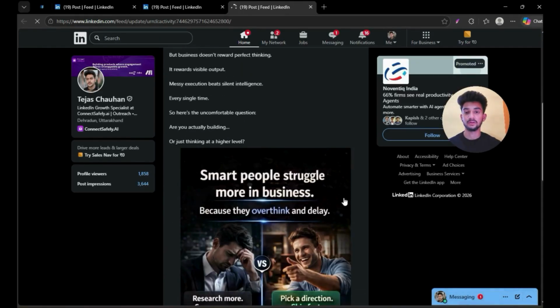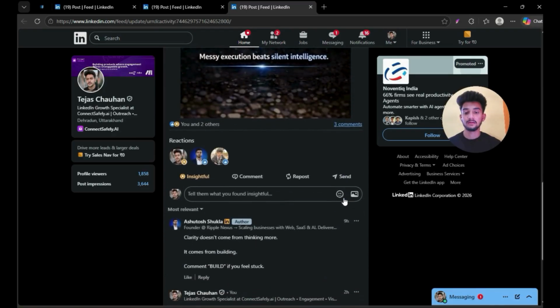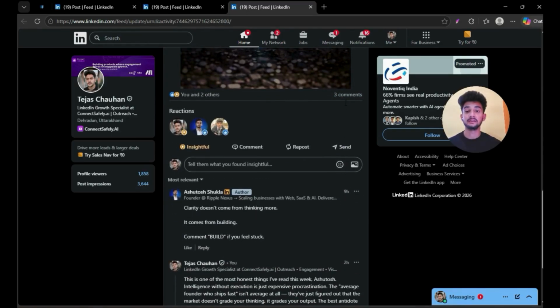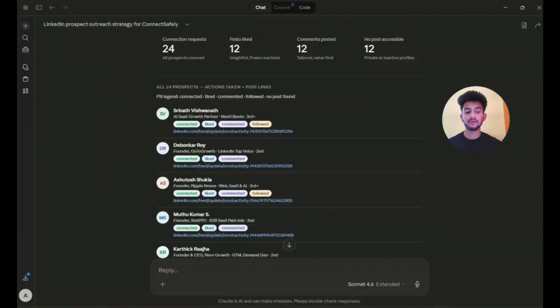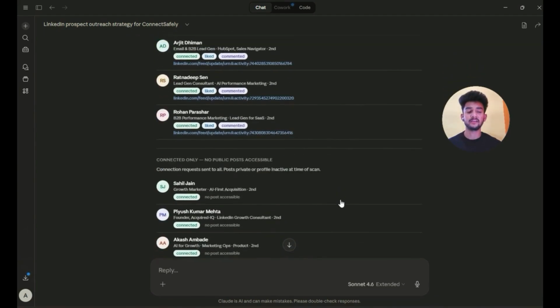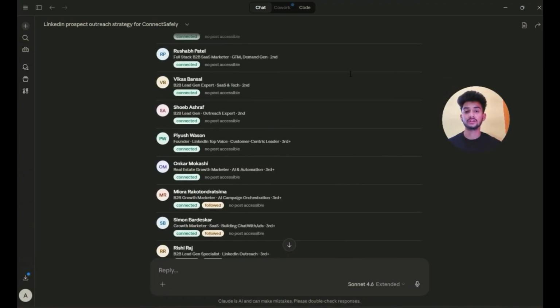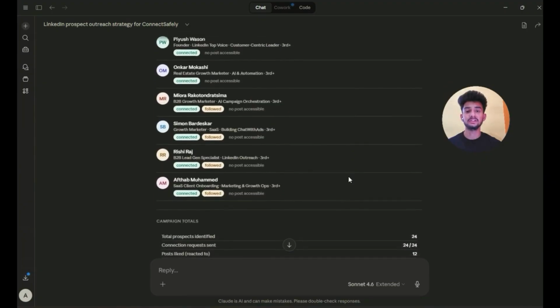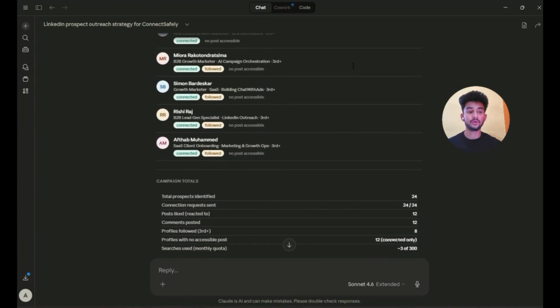Okay, the post is loading. Same thing here. A reaction has been added and a relevant comment has been posted. So across multiple profiles, the engagement is already done. Now coming back to Claude, as you saw, the entire process has been executed end to end. A few profiles didn't have active posts right now, so those can be revisited later. But overall, the outreach, engagement, and initial visibility building is already handled.